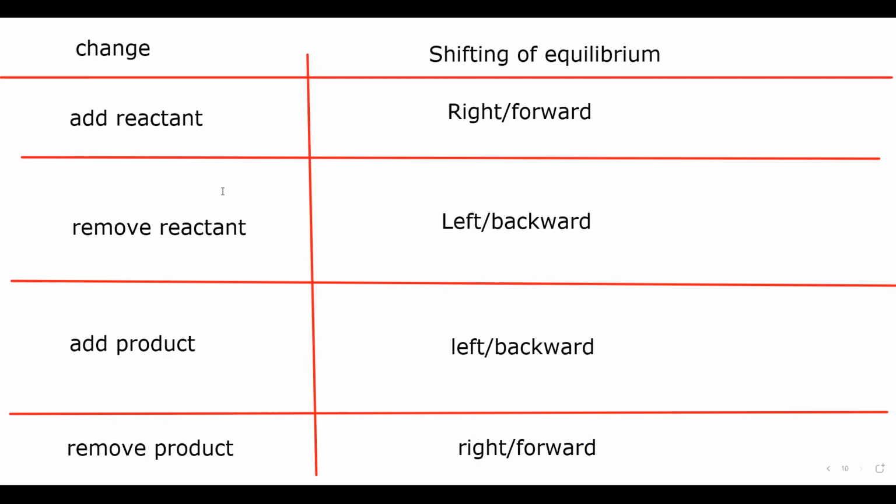Adding a reactant, like if we have more reactant, basically it's a balance. The side where you have more, it will shift towards the opposite one. If we add reactant, the reactant side is heavy, so it will shift towards the forward. If we remove reactant, the product side is heavy, so it will shift in the opposite direction to make a balance, towards left hand side. If you add a product, that side becomes heavy, so it will shift towards left hand side. And if you remove the product, it will shift towards the right hand side. So the side where the smaller quantity is, it is shifted towards that side.